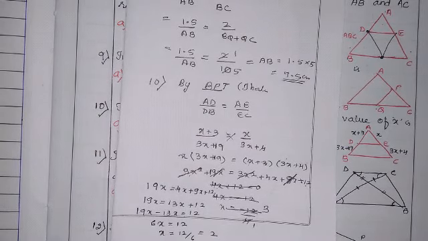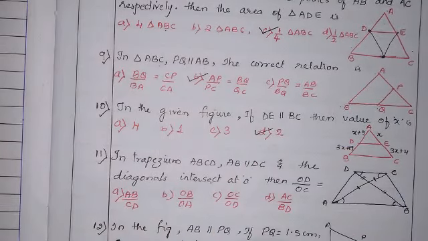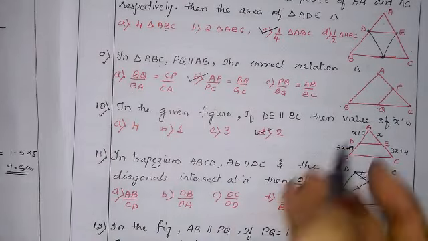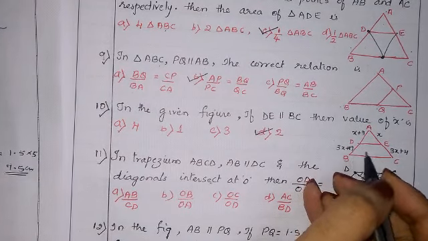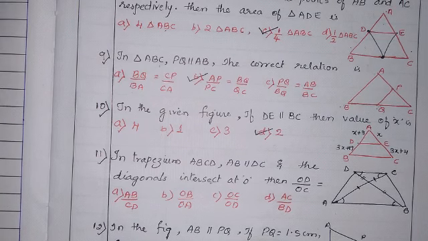Okay. Let us see which is the correct option. D, 2 is the correct option. It was just a small mistake. Instead of 19, I had written 9. Okay. Let us see the next question.